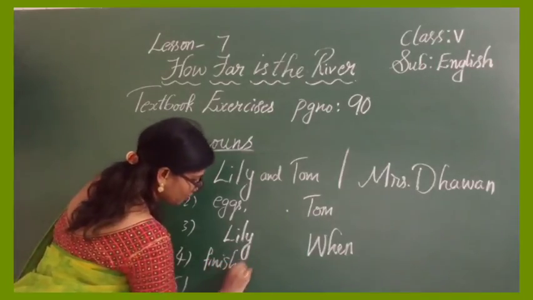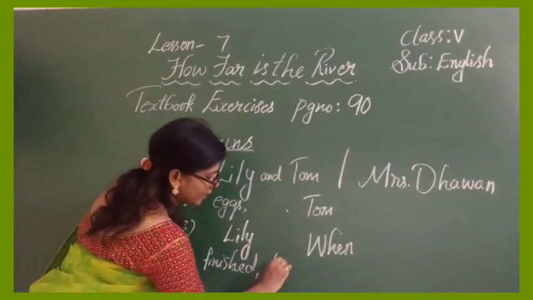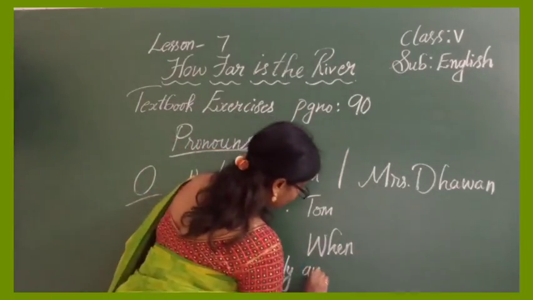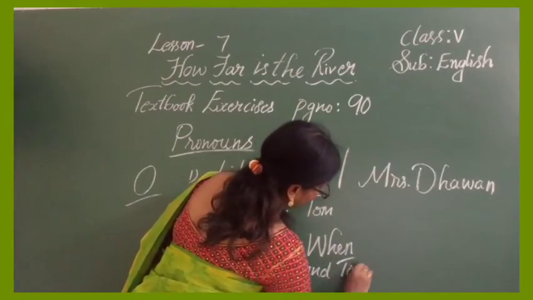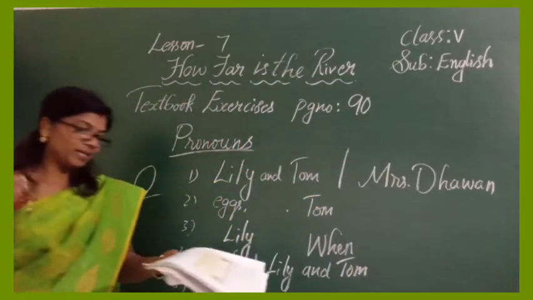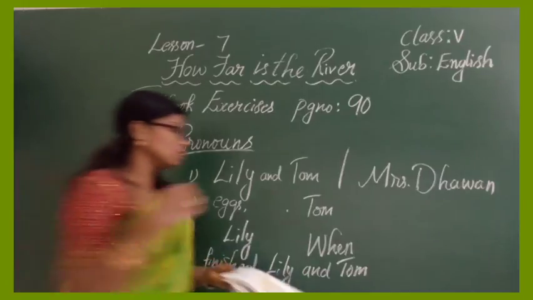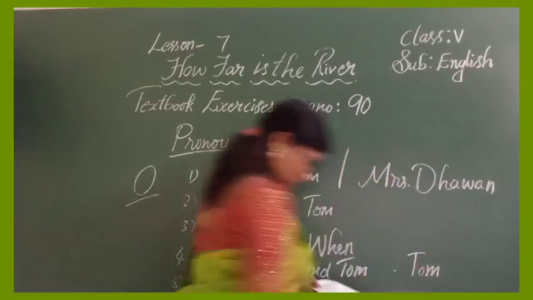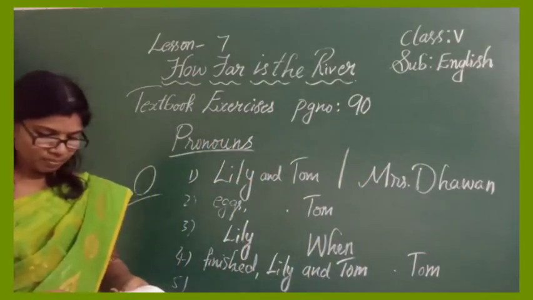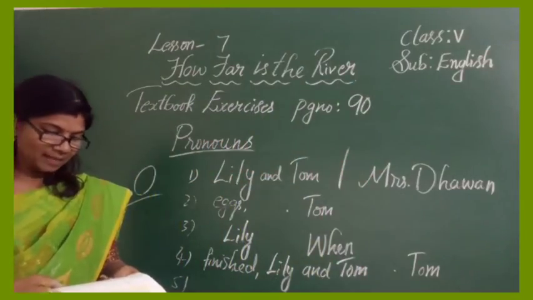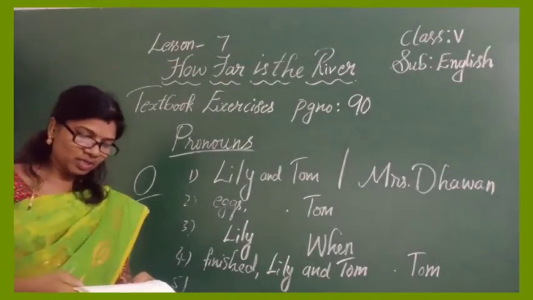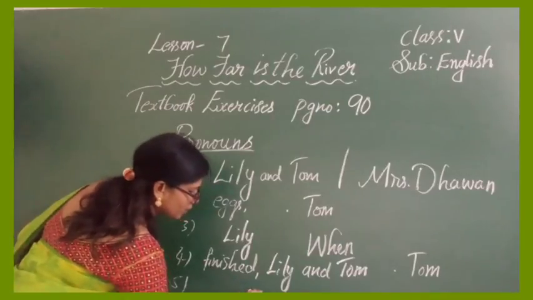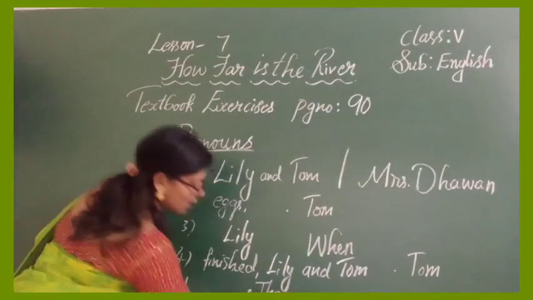Fourth one, after finished, put comma, and then Lily, L-I-L-Y, and Tom. Again, Tom should be capital. Lily and Tom each tasted a cookie. After cookie, full stop, and then start with Tom capital. Tom made a funny face and said that something was wrong with the cookies. After cookies, fifth line, put full stop and start they with capital.